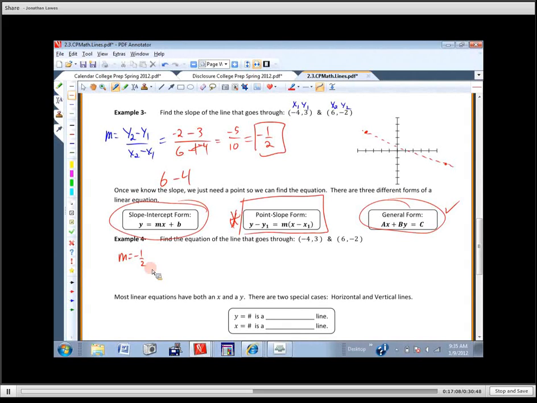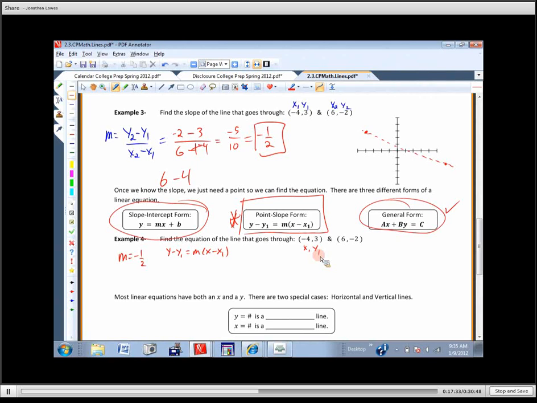Now, here's how I like to do this problem. I like to use point-slope form. So y minus y1, m, and x minus x1. This is my first xy pair. The thing I like about point-slope form, and please try this, I realize most of you would like slope-intercept form, but please try this. All you have to do is plug the things in, and then you're just moving them around.